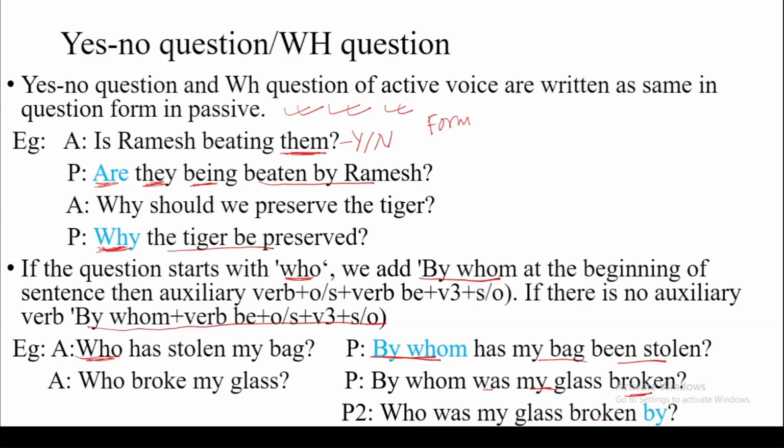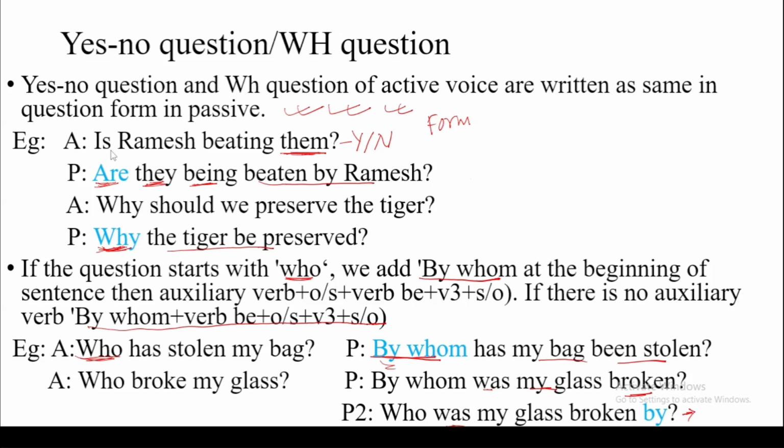It can also be changed as who was my glass broken by. So instead of using by at the beginning, we can use it at last, but it seems very informal, so it is better to use by at first. So these are the cases with question sentences.